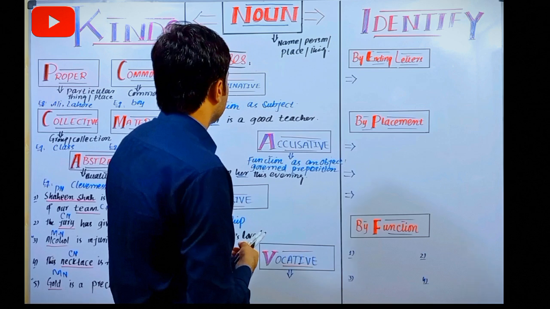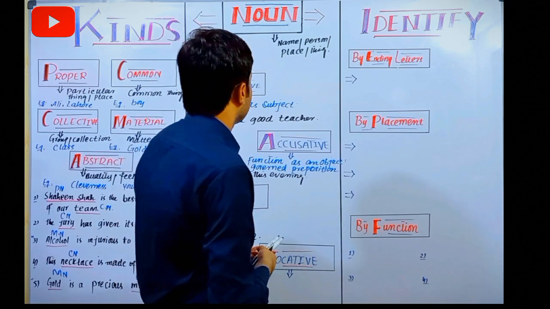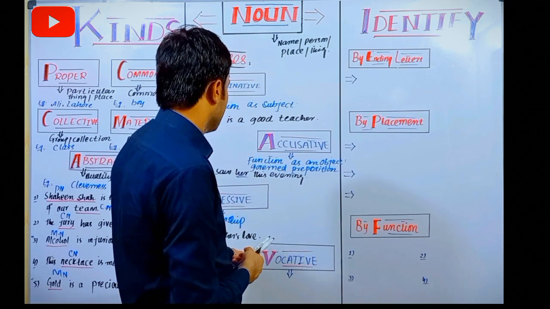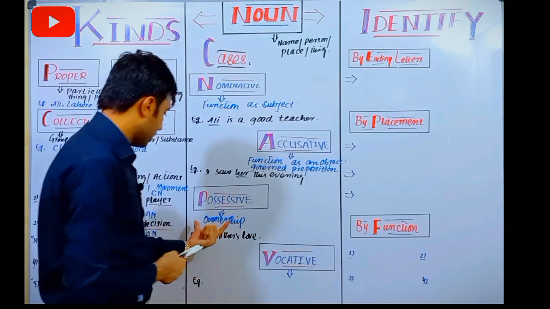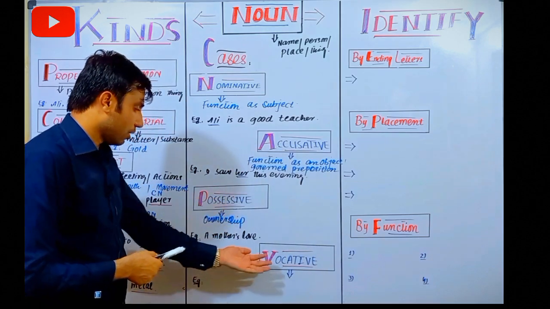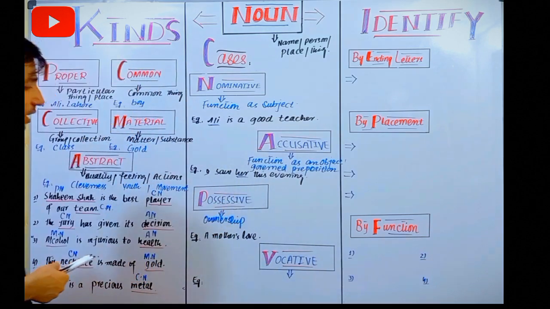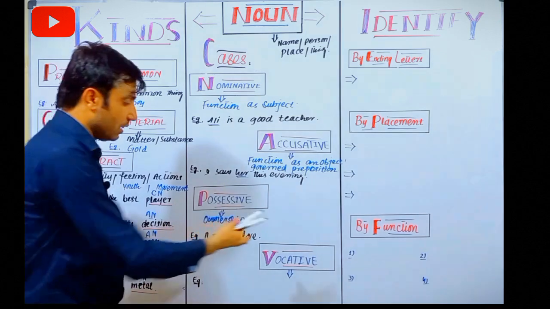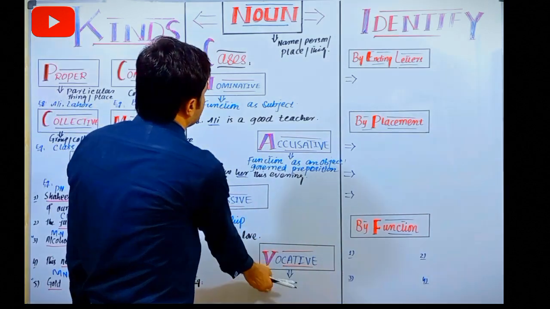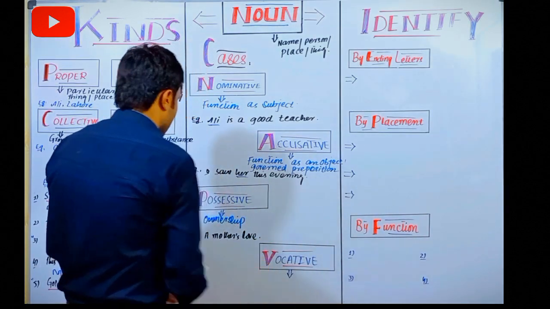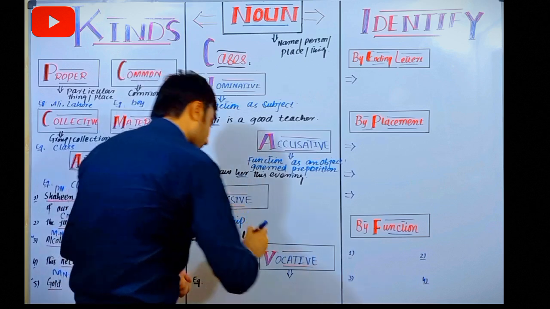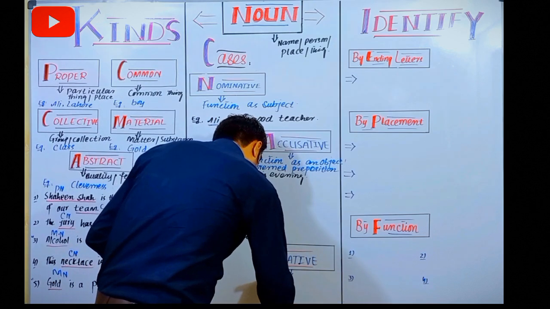Whenever we talk about possessive cases, then simply we categorize our ownership to your case. And now let's talk about vocative case. Vocative case is a very fundamental thing that we have to simply understand: when addressing a person or thing. Simply addressing a person or thing, that is vocative case.